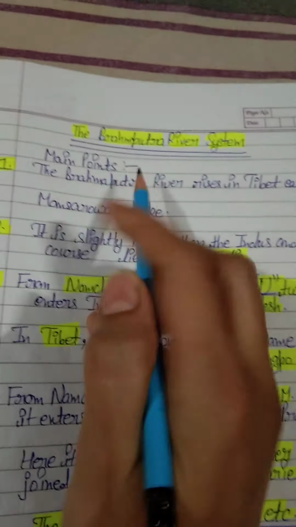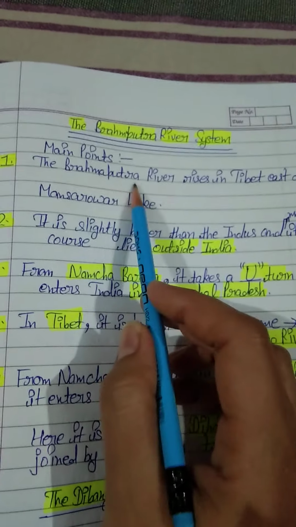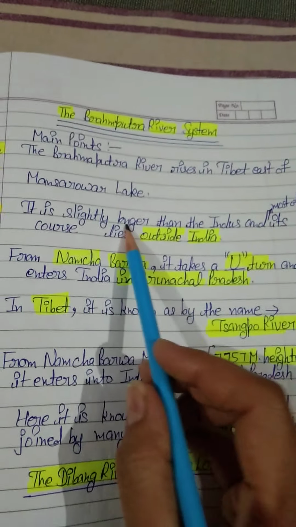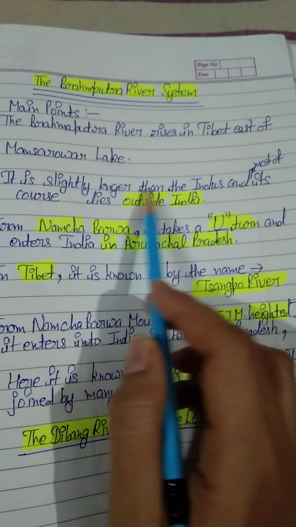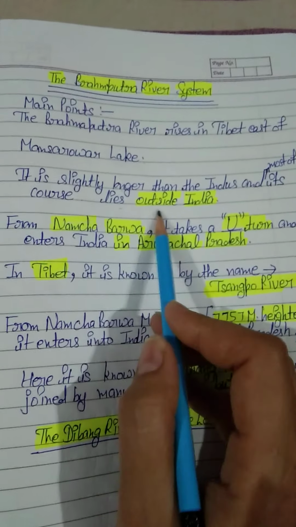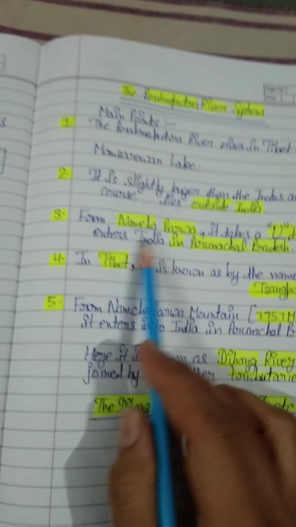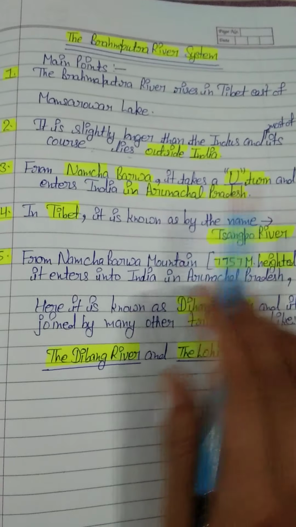Students, these are the main points about the Brahmaputra river system. As I have told you, I am only repeating. The Brahmaputra river rises in Tibet, east of Mansarovar lake. It is slightly longer than the Indus river. Compared to the Indus river, it is slightly longer, and most of its course lies outside India, most of its course lies in Tibet. From Namcha Barua, it takes a U-turn and enters India in Arunachal Pradesh, I have told you.